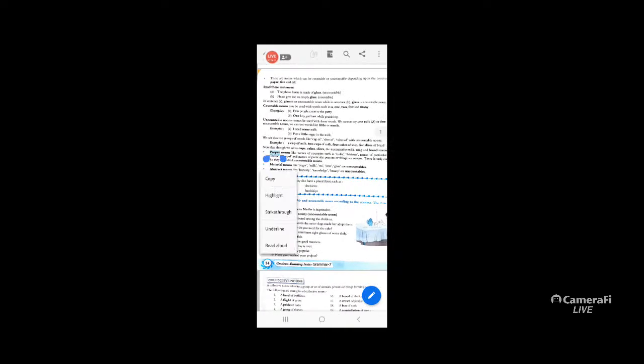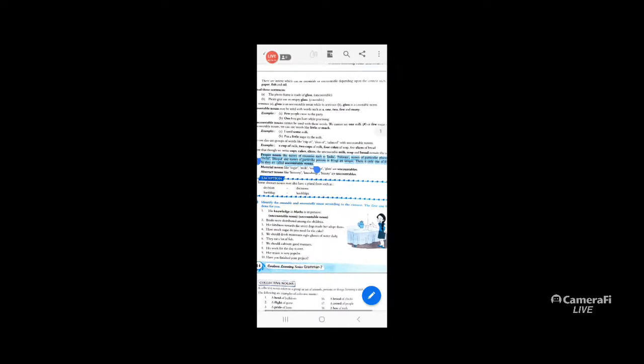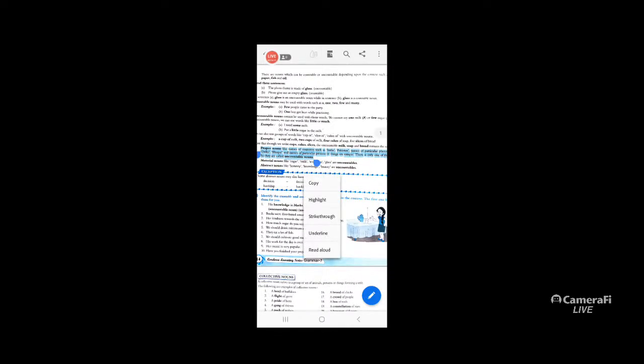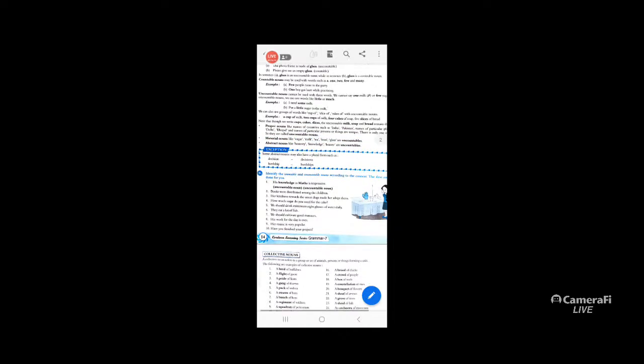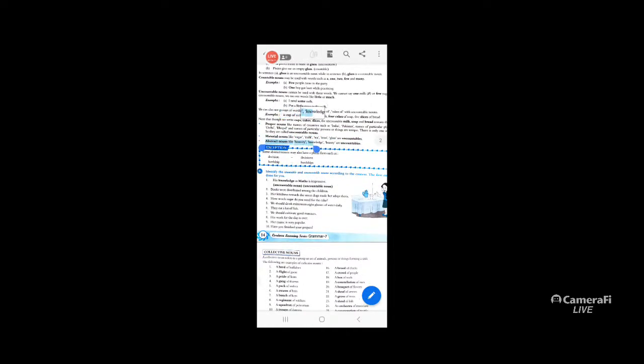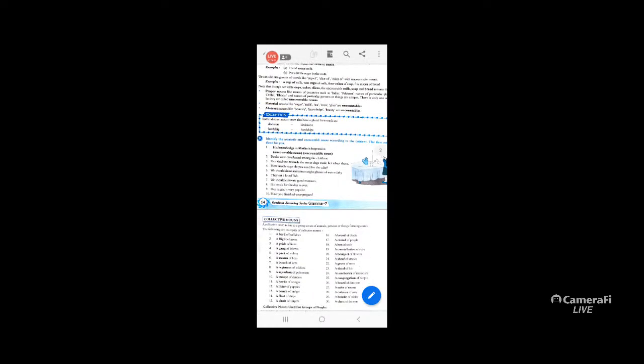Sometimes proper nouns such as names of countries, which are only one of their kind, are uncountable nouns, like India, Pakistan, and names of particular places, Bhopal, Delhi. Because these names are unique and there is only one, they are uncountable. Similarly, material nouns such as sugar, milk, tea, iron are also uncountables. Some abstract nouns such as honesty, knowledge, beauty are also uncountables.